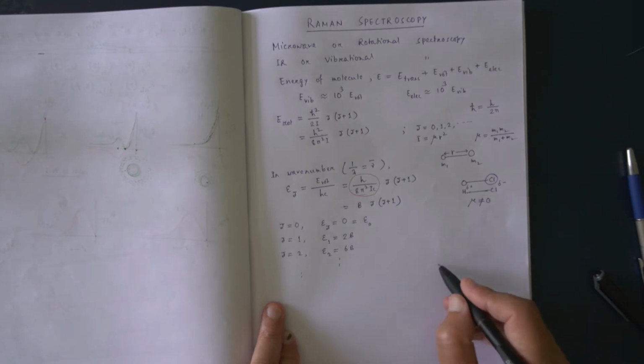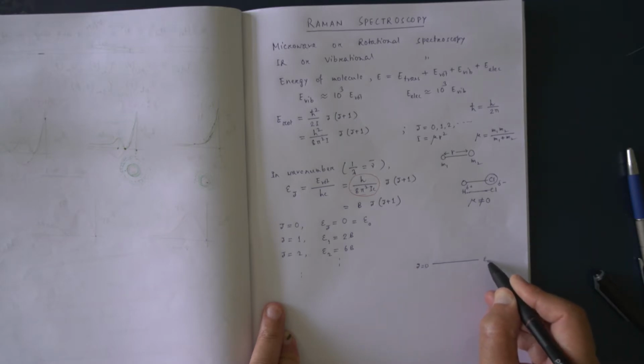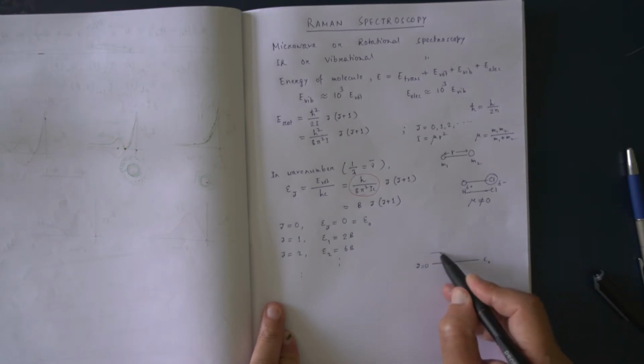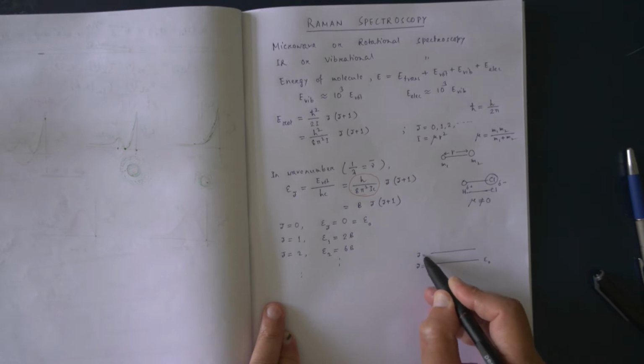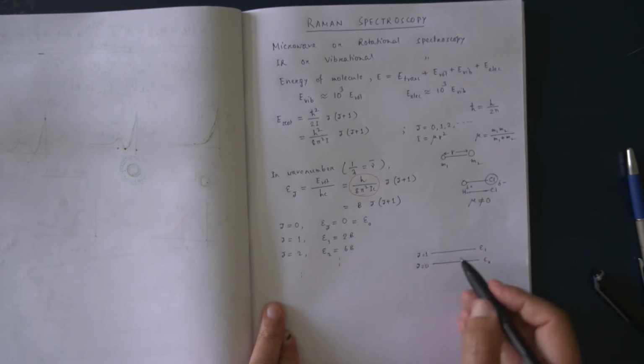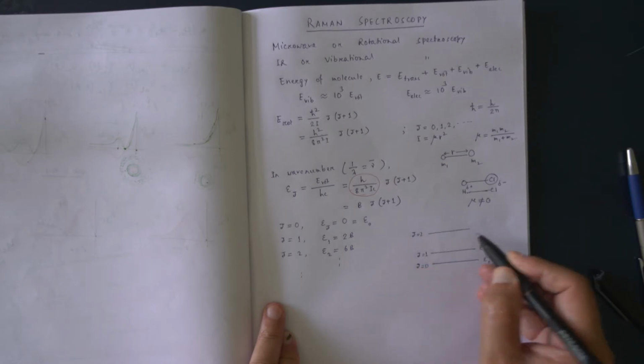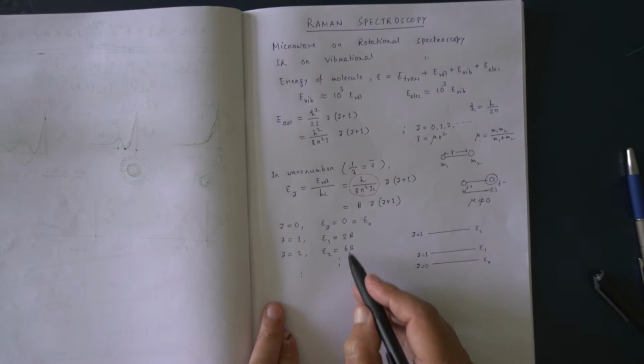Here J equals 0 is the energy E naught, J equals 1 is E1, 2B, and J equals 2 is E2, that is 6B.